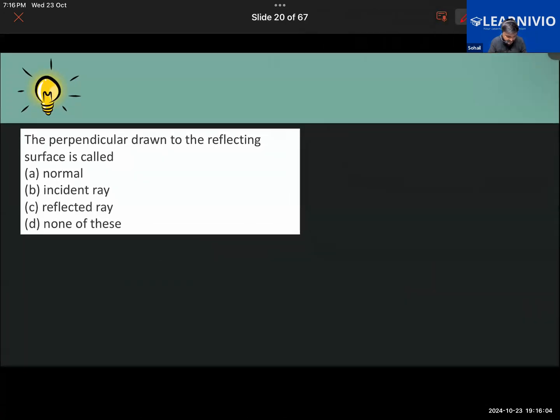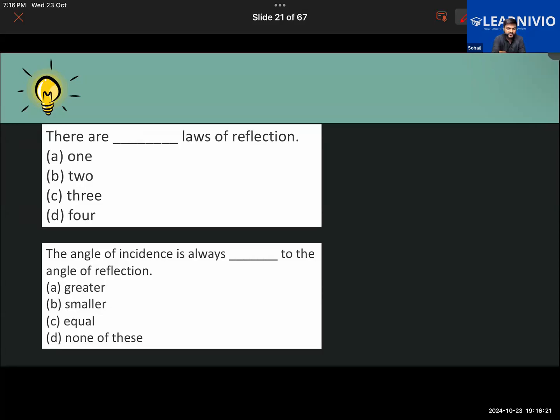All of you answer this question in the class only. That is right. So that is normal basically. How many laws of reflection have we learned? Yes, Roni, that is correct. Yes, Khadija, Abdullah, how many laws of reflection have we learned? That is 2. Good. The angle of incidence is always, yes, Roni, that is correct, equal. Always equal, exactly.